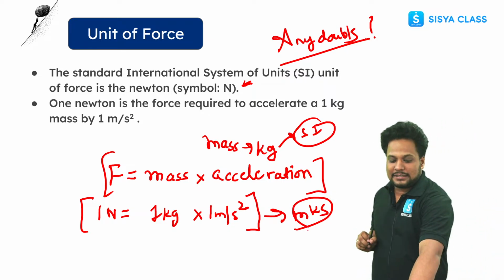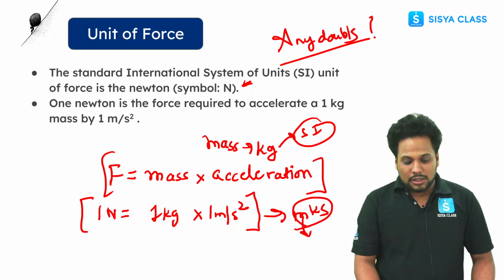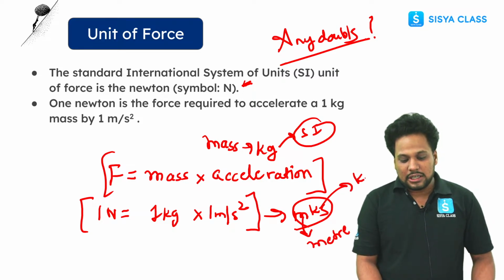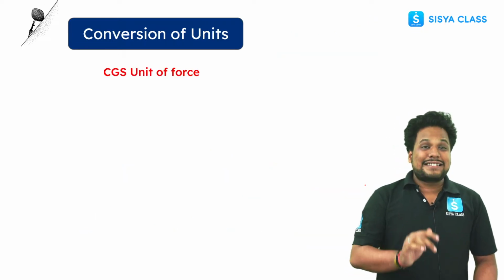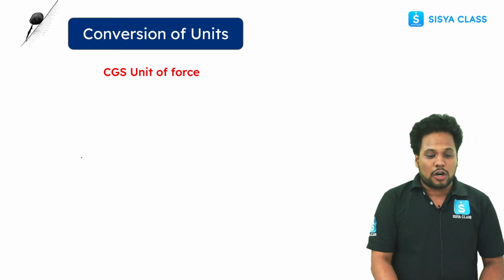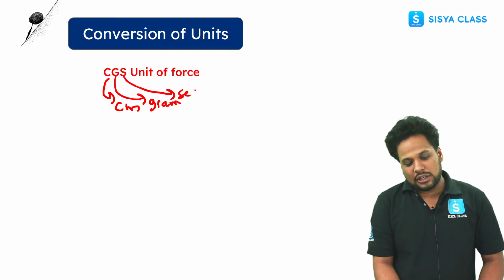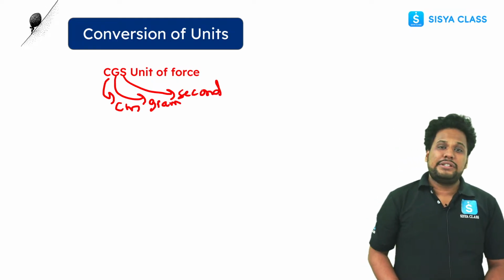In MKS, M stands for meter, K stands for kg, while S stands for seconds. Just remember this. The second unit is the CGS unit. C stands for centimeter, G stands for grams, and S stands for seconds only. Now, what is the CGS unit of force?